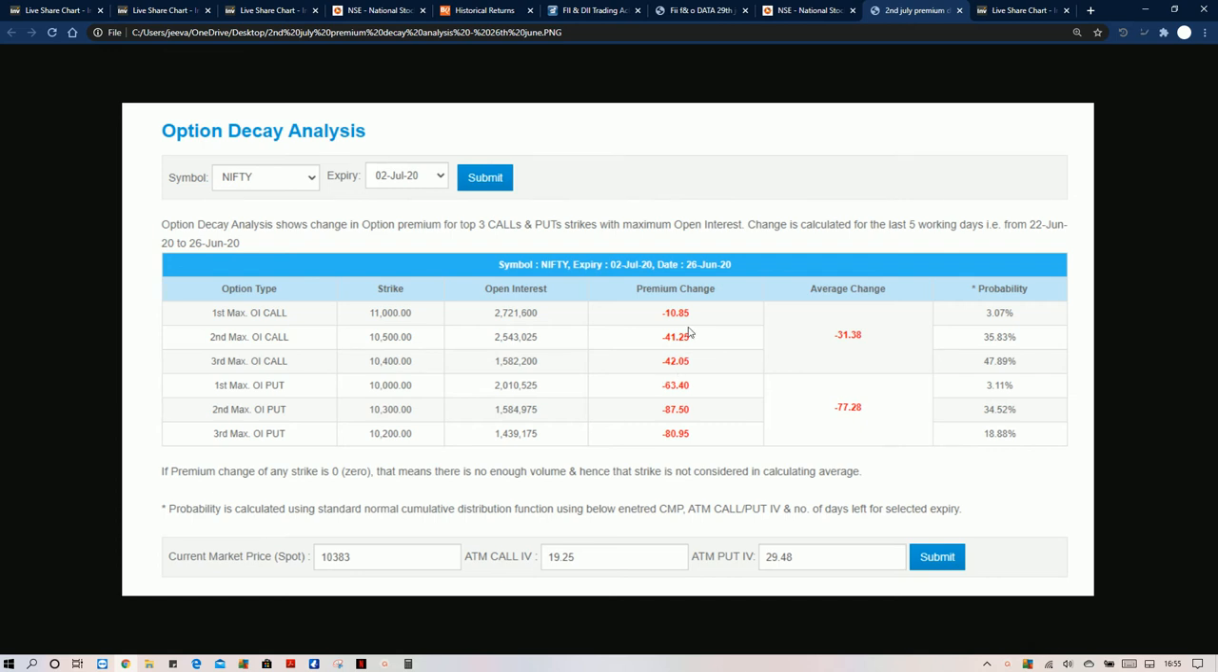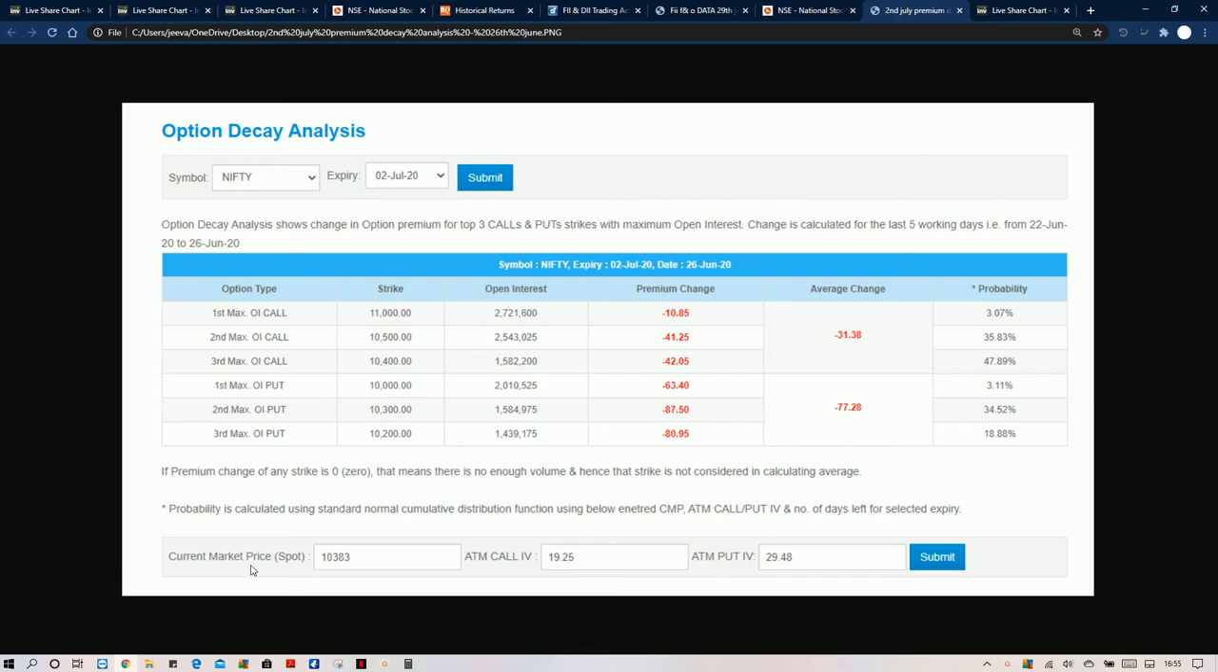In the decay analysis we can see that the call side is less decayed than the put side. That means put writers are more active than the call writers. That is the reason the decay happened more on the put side rather than the call side. But at the same time we need to see the probability here, which strike is going to hit.